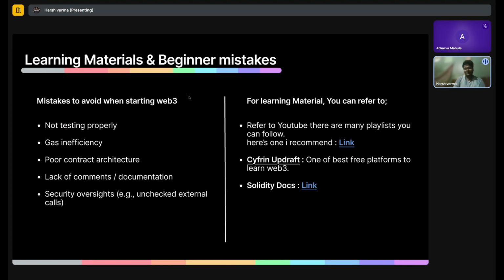As I have told you before, every interaction on your smart contract is a transaction, and you are paying money for it. If your smart contract processes cost too much, it will be unusable and nobody is going to use it. So you have to keep in mind that your contract should be efficient. A common practice is to keep your code clean. Try to write less repetitive code. Organize your variables thoroughly. Write comments and documentation, and watch for security oversights. These are the things that you should remember when coding a Web3 contract.